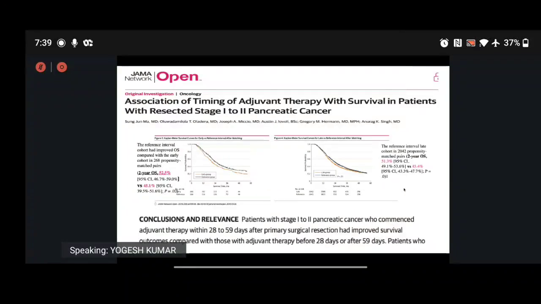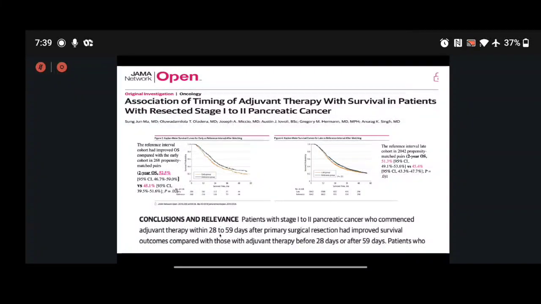This was a paper published in JAMA, which defined the association of the timing of adjuvant therapy with survival in patients with resected stage 1 and stage 2 pancreatic cancer. In this, there were three groups. The early group was administration of chemotherapy within 28 days, the late group was beyond 60 days, and 28 to 59 days was the reference group.